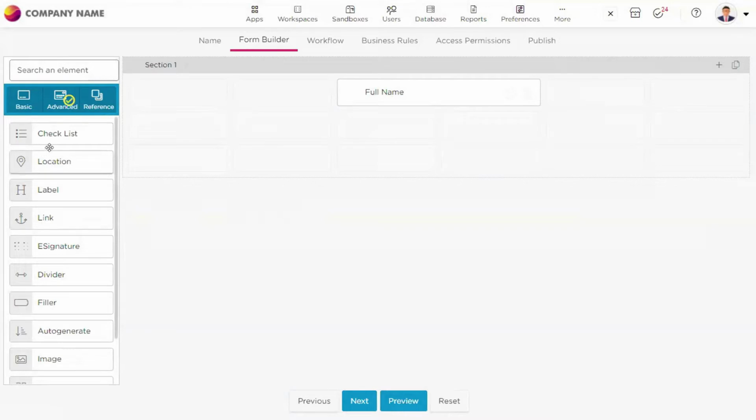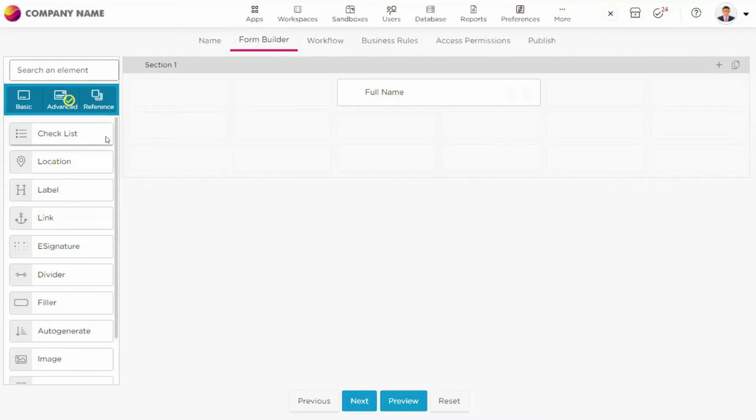In these advanced elements, you have different types of elements as well. Here there is a checklist. Maybe you are applying for a job, and you want the end user to check all the degrees that he has earned in his education time.